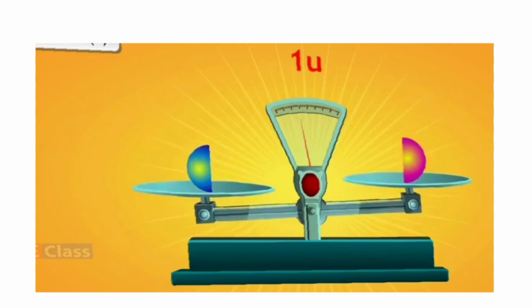The number of neutrons is denoted by the symbol N. Hydrogen doesn't have any neutron. All the rest of the atoms have neutrons. And the mass of a neutron is approximately equal to 1 U, which is the same as one proton.